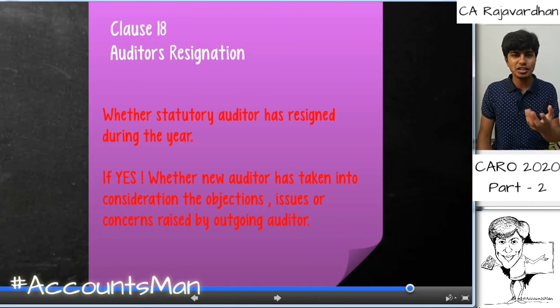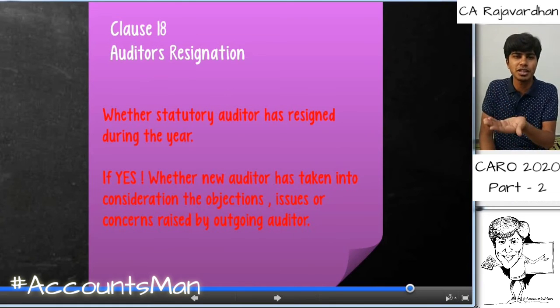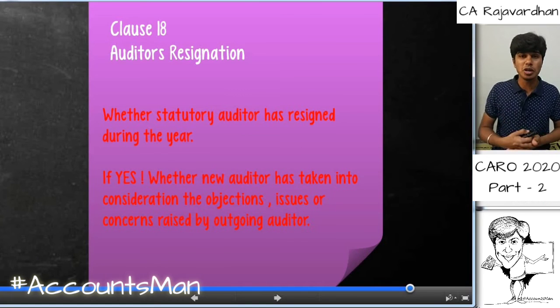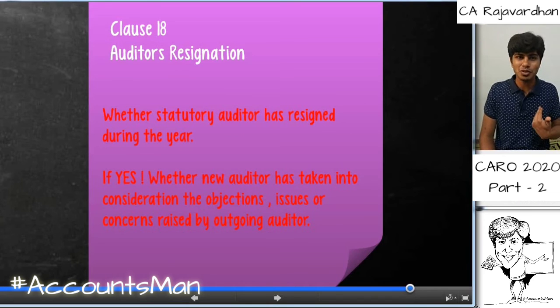So as a professional, we need to help each other, and I need to tell that newly appointed auditor what the qualifications are, what the objections are, based on which he should not take up the audit. Or if I was the auditor of the company for the last 2 years and have not been paid my audit fees, then I can resign from the current audit. When I do that, the new auditor cannot take up the assignment. If he takes it up, it is basically not showing any compassion to the previous auditor.